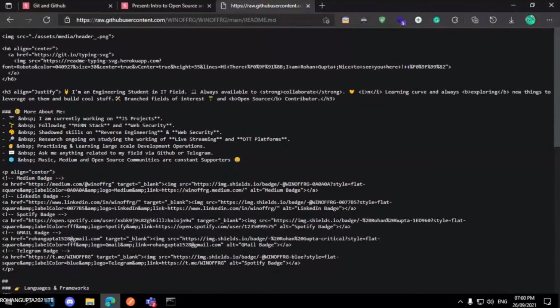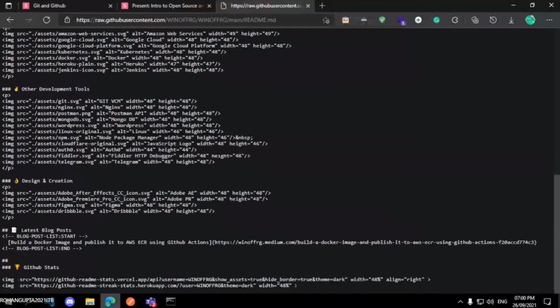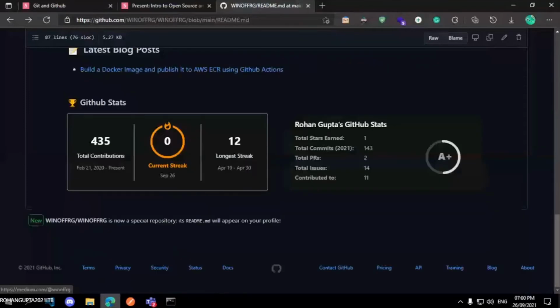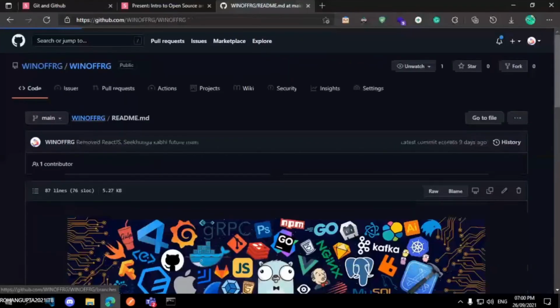Now, to add a bullet we use the minus sign, to add a heading we use the hash symbol. We can also use HTML, CSS, image tag, heading tag. Okay, this is how a readme raw file looks like. Once you have edited the raw file, it will be clearly and simply visible in the browser. Okay, this was the profile page.